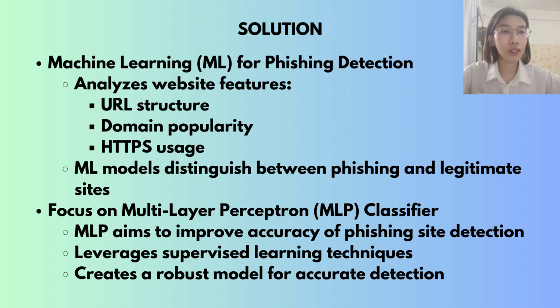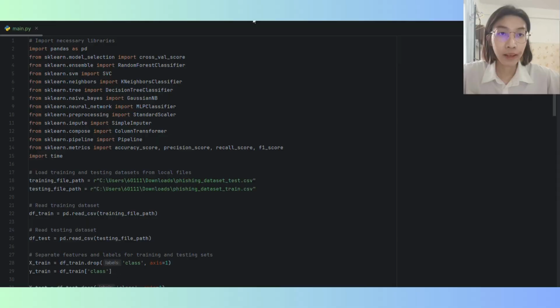The focus of this work is on employing machine learning classifiers, particularly the multi-layer perceptron, to improve the accuracy of phishing site detection. This solution aims to leverage supervised learning techniques to create a robust model that can identify phishing sites accurately. This is the Python coding.